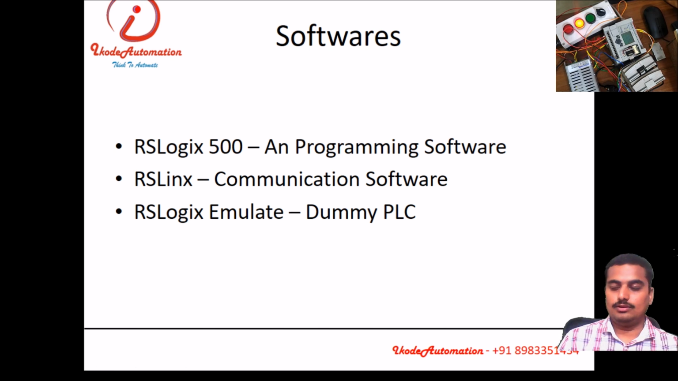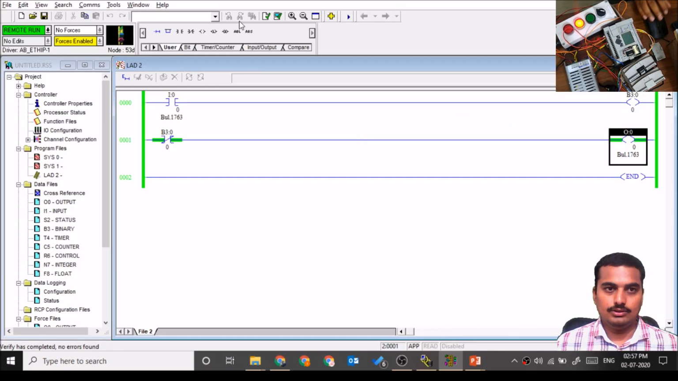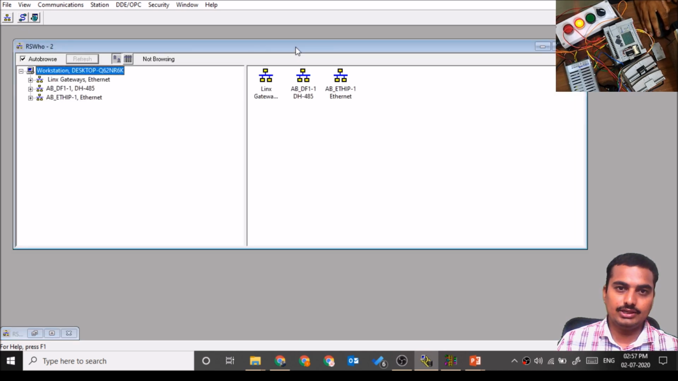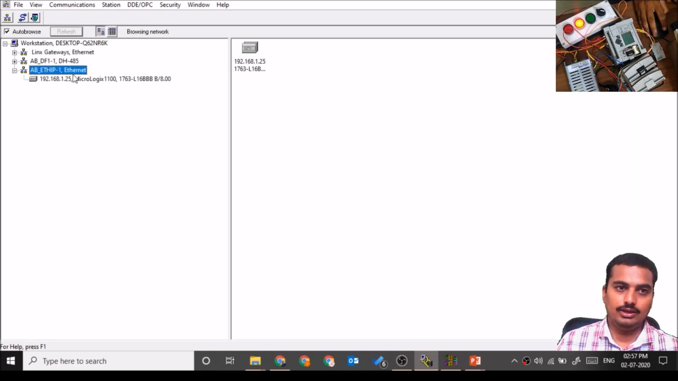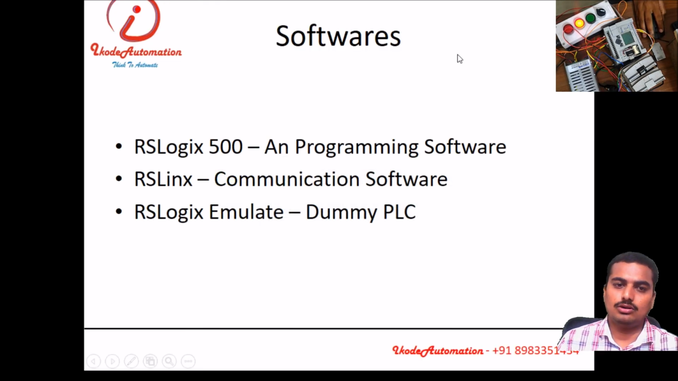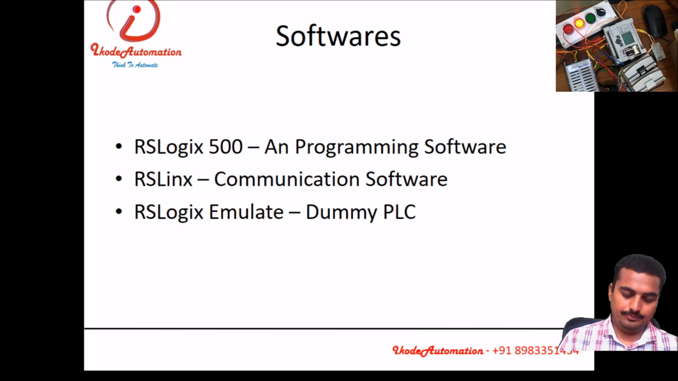Softwares for Micrologic series and SLC 500 series, there are three softwares. RSLogix 500 for programming, that we have seen. This is RSLogix 500 programming software. RSLinx for communication, it handles communications, or communication can be handled over here. And third, RSLogix Emulator for dummy PLC for simulation only. If you don't have a physical PLC, you can have the simulation software and you can simulate the program with this RSLogix Emulator.